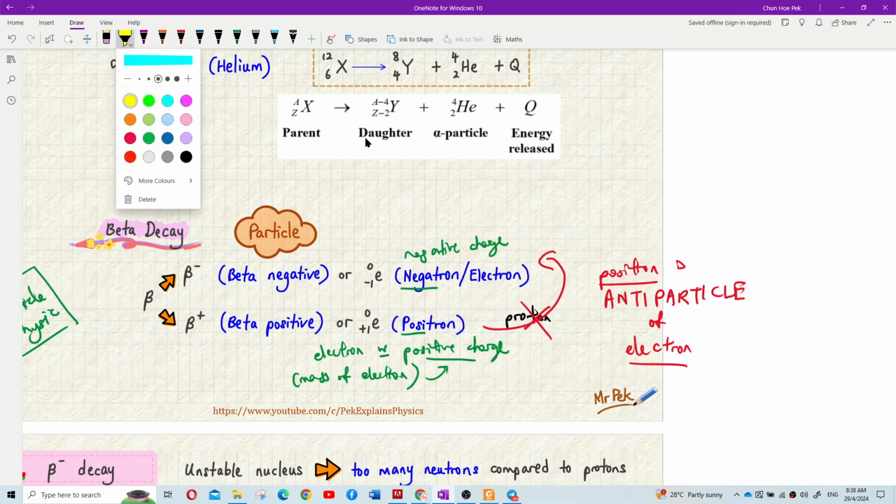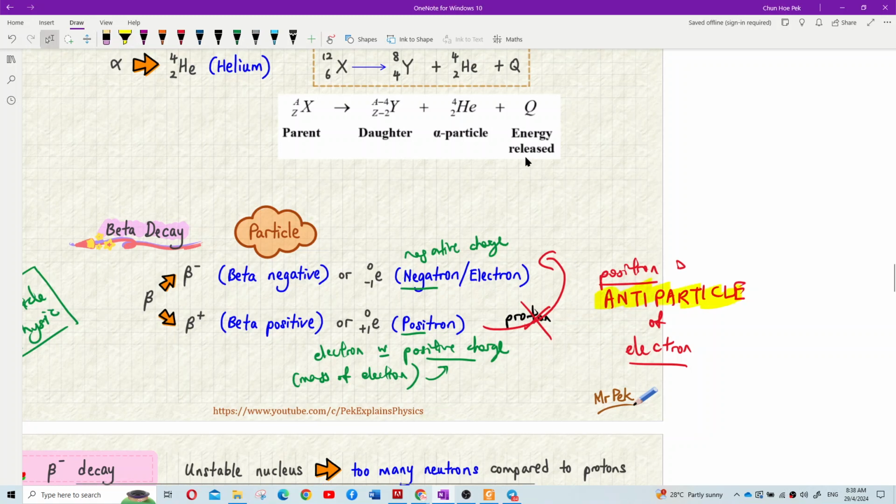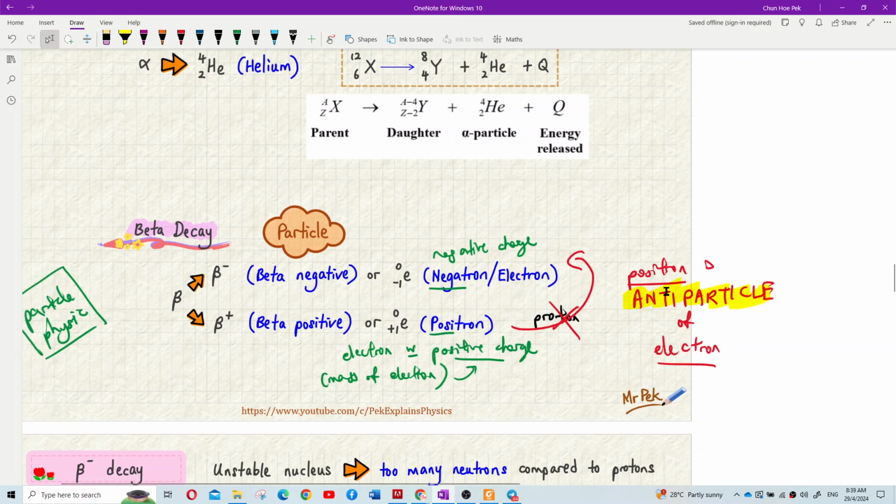Okay, all right. There is a joke. An antiparticle is like an opposite version, as a positron is an opposite version of an electron. If you watch Superman versus Lois, you will learn about this bad Superman. You have a good Superman, so the antiparticle of Superman is a bad Superman, an evil Superman.